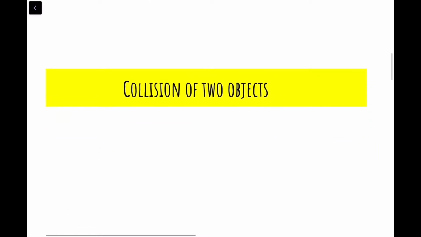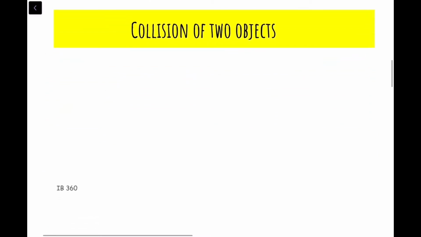So let's come to the collision of objects. Suppose I have a ball, ball A. Ball A is moving in this direction with a velocity v1.